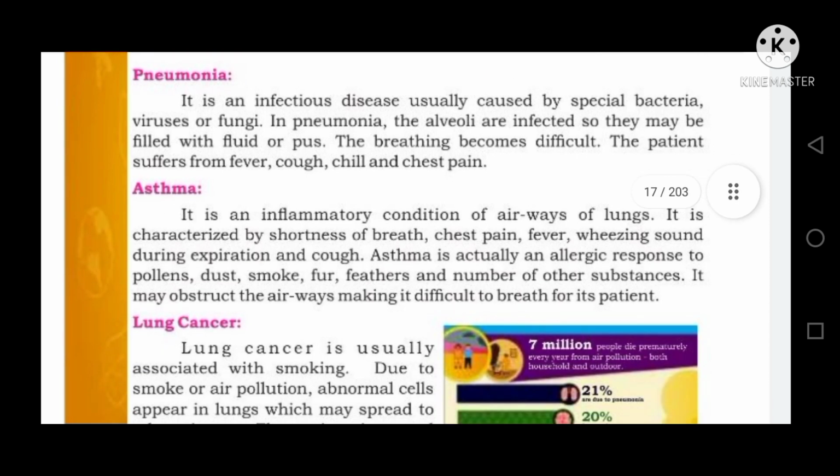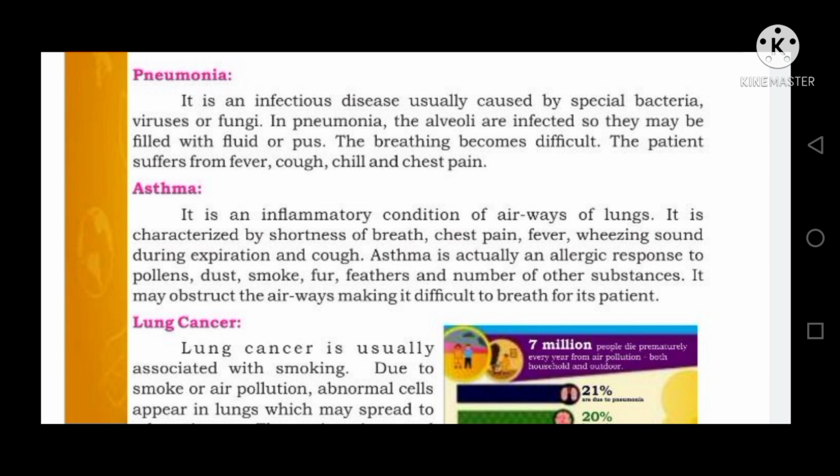Next is asthma. It is an inflammatory condition. It means a condition in which the part of the body becomes reddened, swollen, hot, and often painful due to any injury or infection. It is an inflammatory condition of the airways of the lungs. It is characterized by shortness of breath, chest pain, fever, a hissing sound during expiration, and cough.